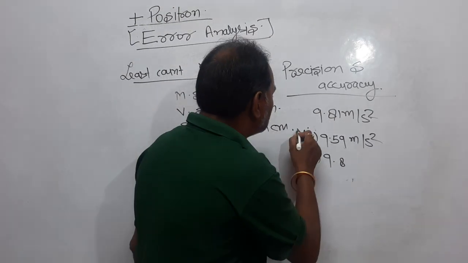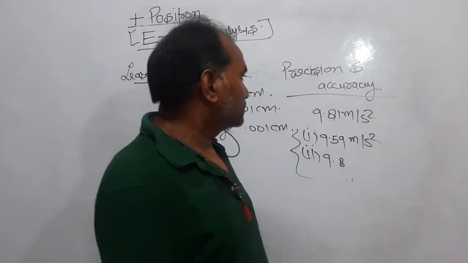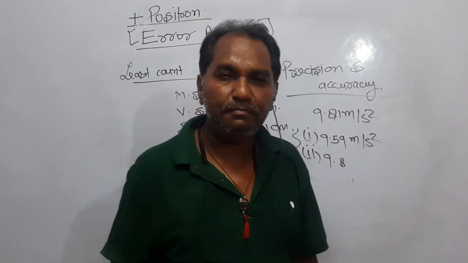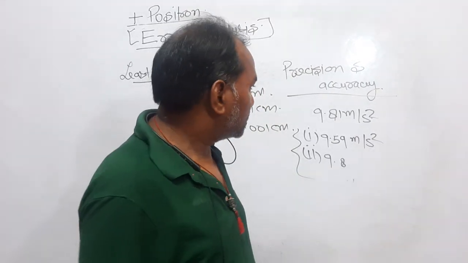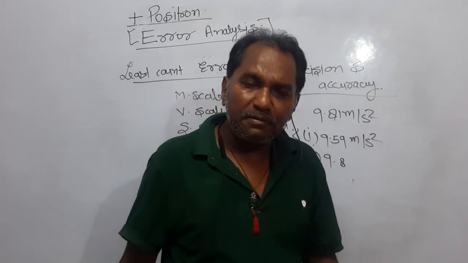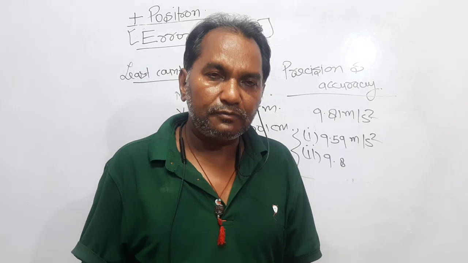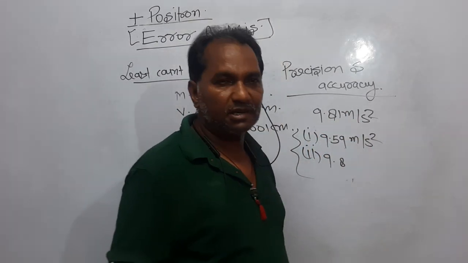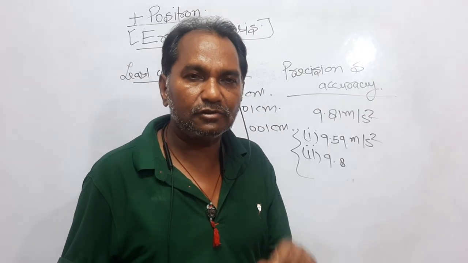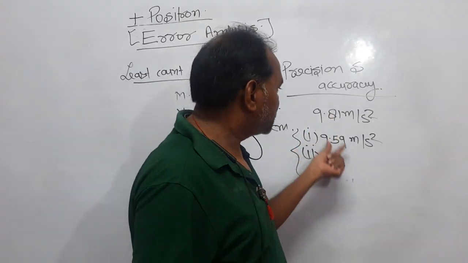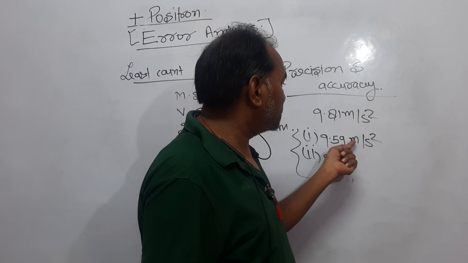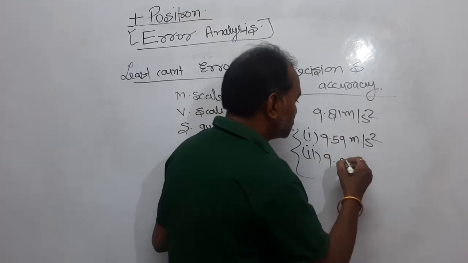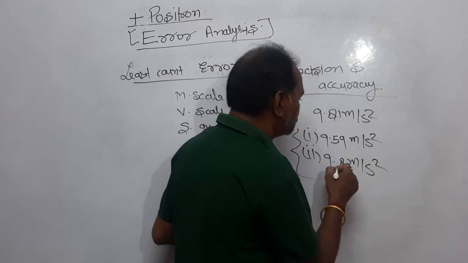Now, what is the difference between these two values? Look here, I am trying to let you understand the difference between precision and accuracy. The value of small g at your place is 9.81 meter per second square. Two students have carried out the experiment. One has got 9.59 meter per second square, and another has got 9.8 meter per second square. Now compare these two values.